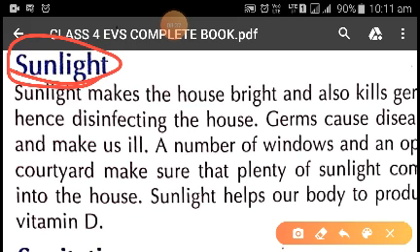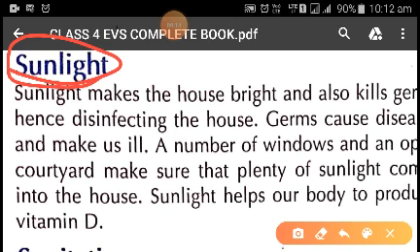So enough sunlight should be allowed to come into our house, so that our rooms are kept dry and we are able to kill the germs in the house. It is very important to kill these germs, because if there are germs in the house, you may get disease, you may get sick, or you become ill frequently. So it is very important that there should be a sufficient number of windows and doors for sunlight to enter the house.